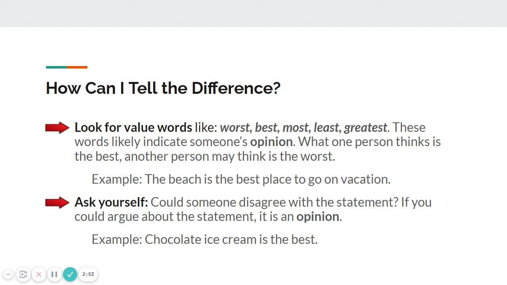It's not a fact. You can also ask yourself, could someone disagree with this statement? So likewise, if you could argue it, it's an opinion. So for example, chocolate ice cream is the best. Well, I could argue that strawberry ice cream is the best. I can't prove one really is better than the other. Therefore, it's an opinion.